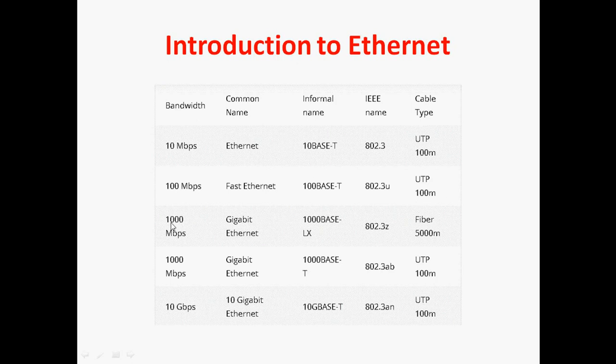Next, 1000 megabits per second. The common name is Gigabit Ethernet. The informal name is 1000BASE-LX, and the IEEE standard is 802.3z. Here we can use fiber, with a distance of 5000 meters.